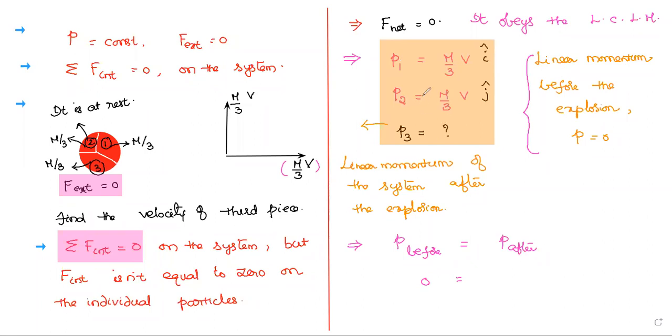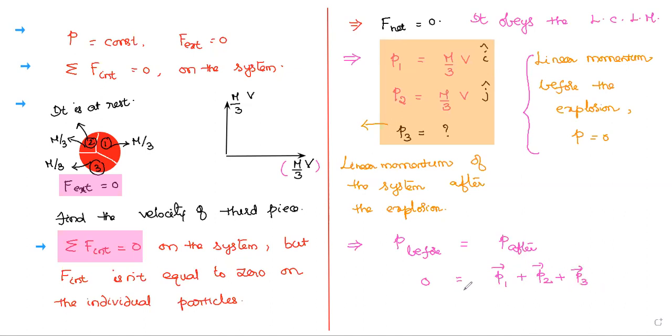After the explosion it is exploded into 3 pieces. So total linear momentum I write like P1 bar first piece, P2 bar the second piece, and P3 bar the third piece.